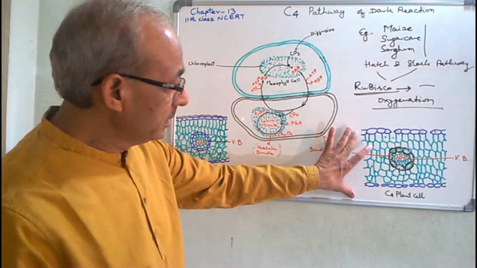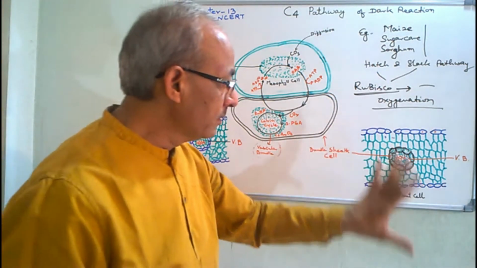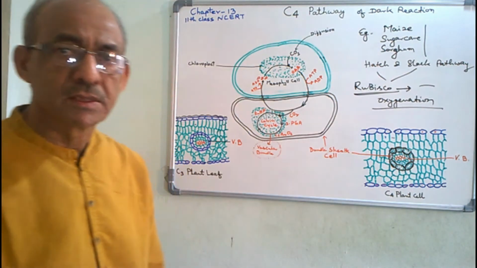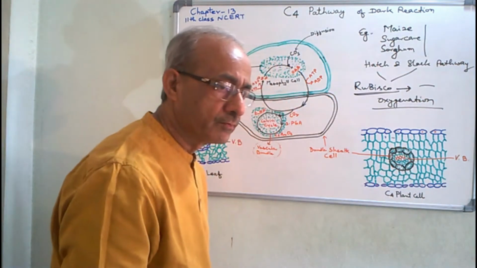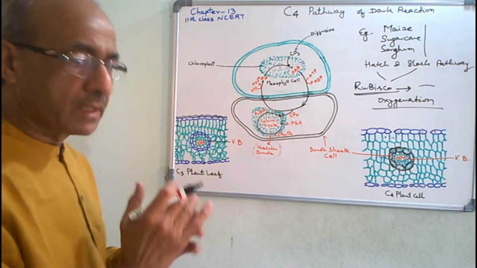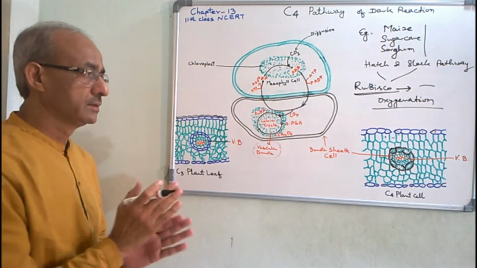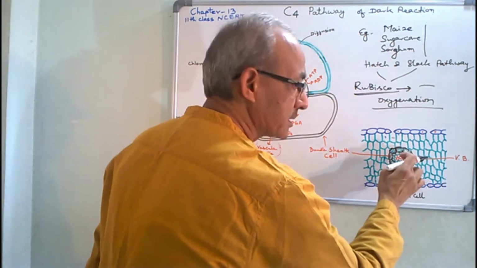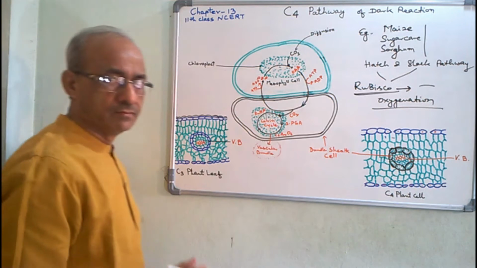But see here, the anatomy of the leaf of a C4 plant. There is some specialty, some adaptation. Around the vascular bundle, a circular layer of thick cells is found. These thick cells having thick walls are called bundle sheath cells.